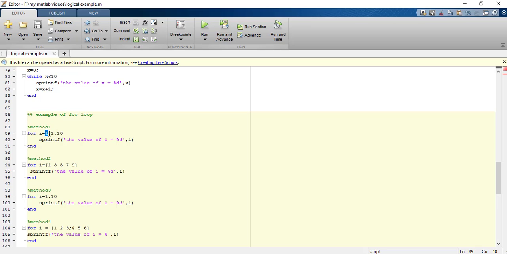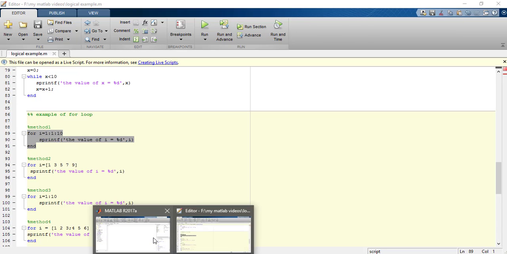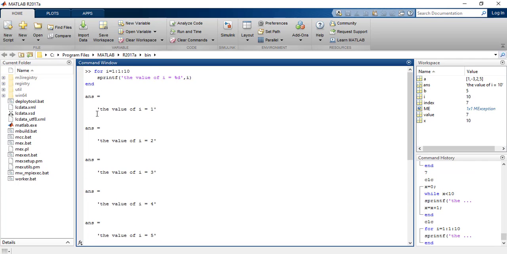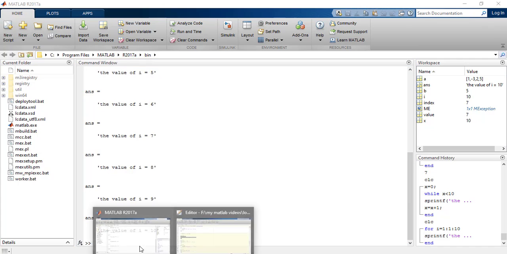So the first time the value of I will be 1, then 2, then 3, and so on till 10, and it will print this statement 10 times. So let me execute this example for you. So you can see the value of I for the first time was 1. It was again incremented by 1, now 2, then 3, 4, 5, 6, likewise, right?